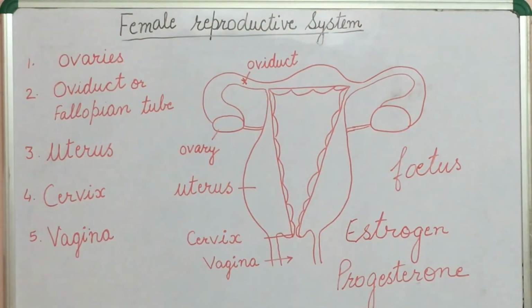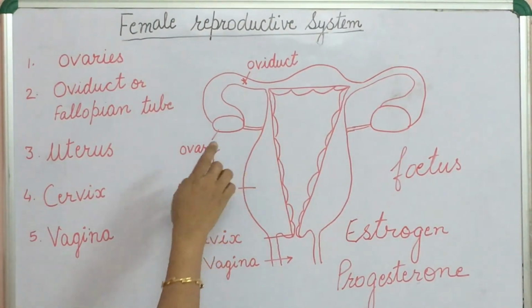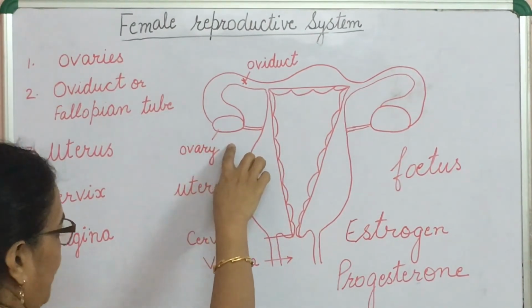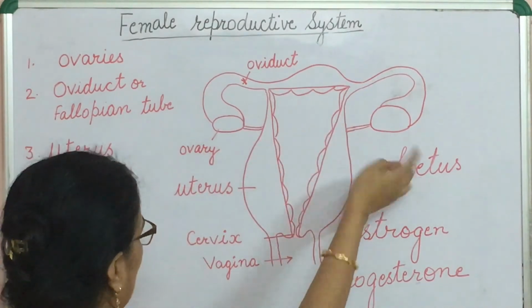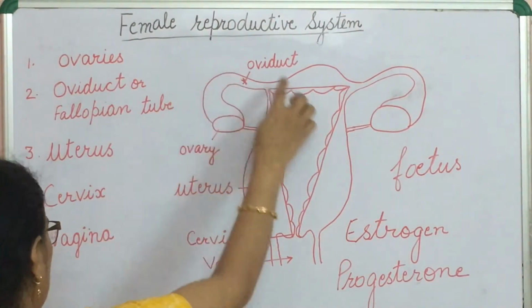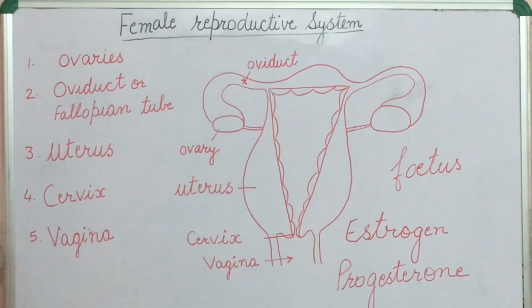Now, when a girl is born, the ovaries already contain thousands of immature eggs. On reaching puberty, some of these start maturing. One egg is produced by each ovary every month. So if one month this ovary produces one egg, next month the other ovary produces one egg. The egg is carried from the ovary to the womb by the oviduct.